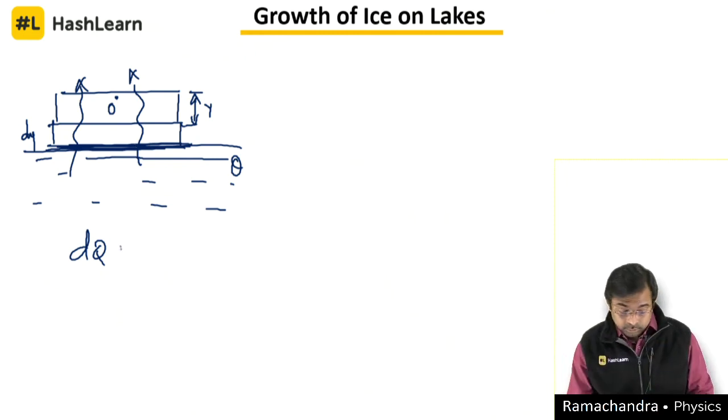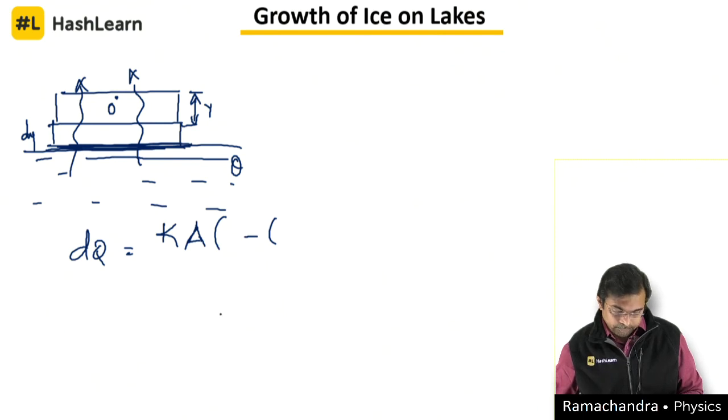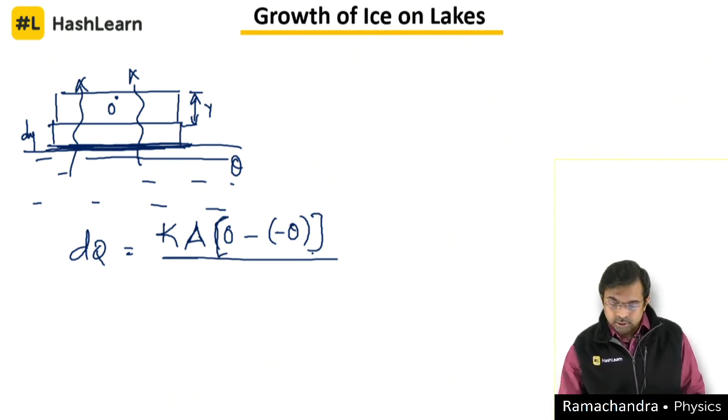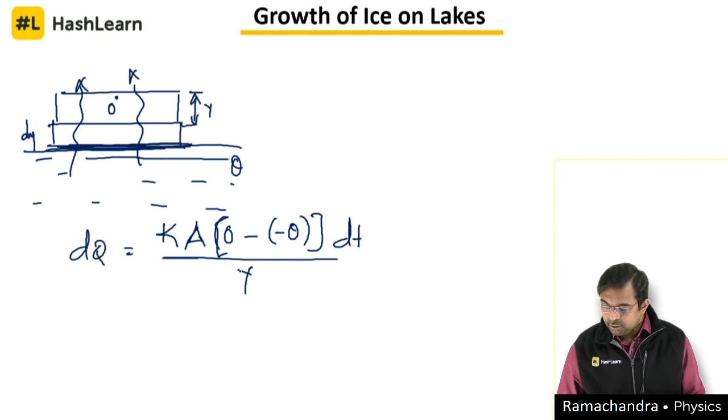So dQ you can write as K, the thermal conductivity of water or ice, times area A, times 0 minus minus theta, which is the temperature difference between the two layers, and dt is the time in which it is going to grow, and the thickness, the length, is y.